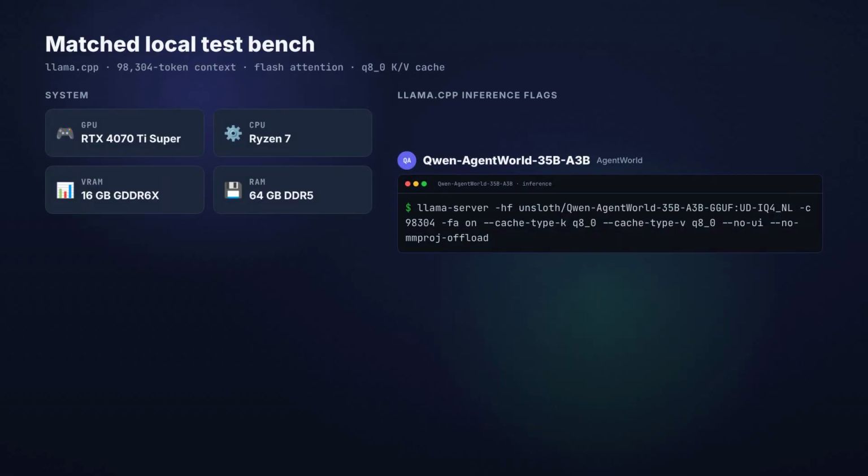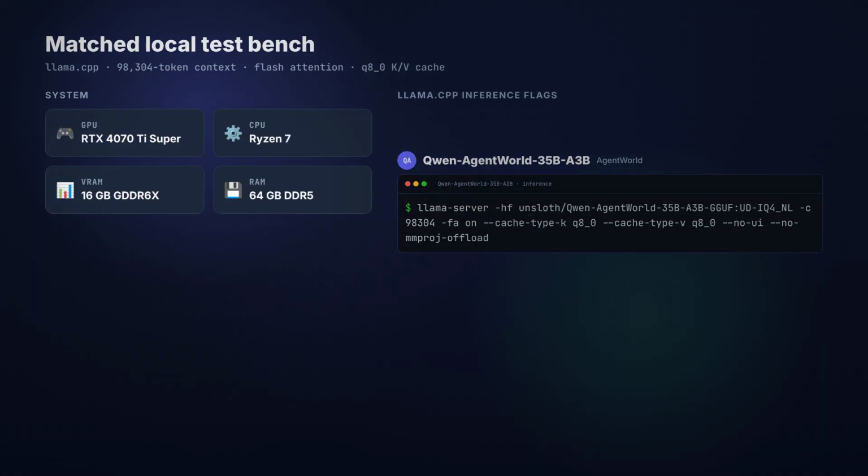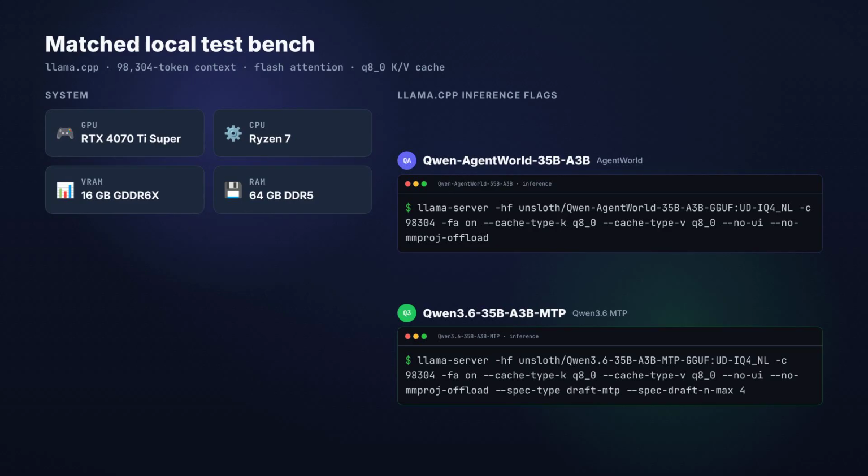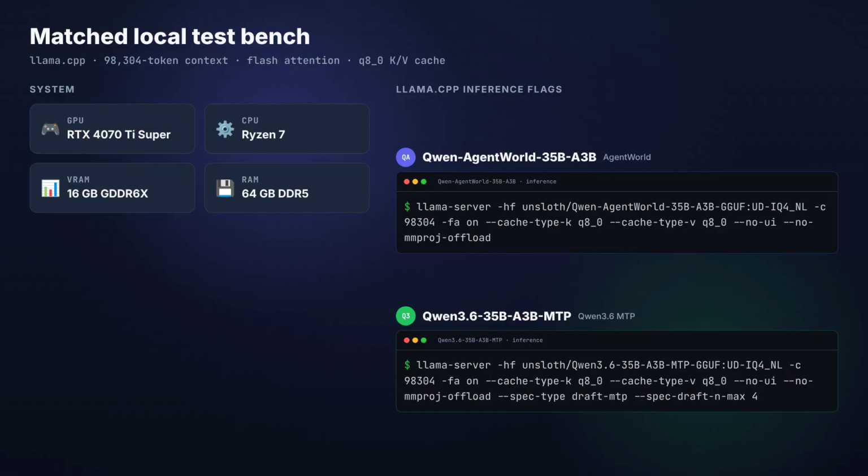Both models are 35 billion parameter mixture of experts designs with 3 billion active parameters per token. They ran as matched Unsloth dynamic 2.04-bit GGUFs on the same Ryzen 7 and RTX 4070 Ti superhost. The server held a 98,304 token context with flash attention and Q8_0 key and value caches.